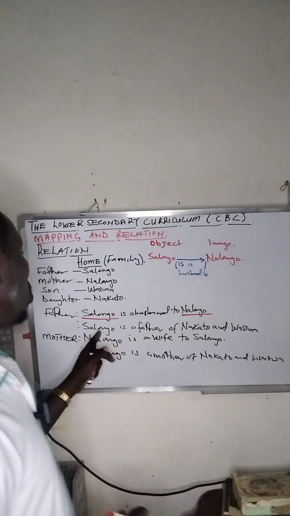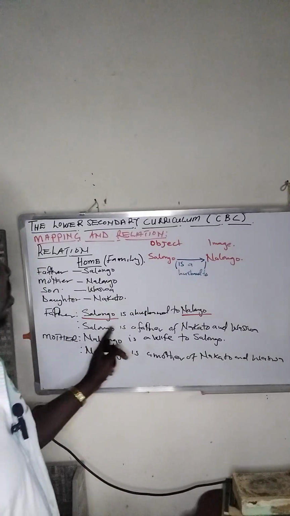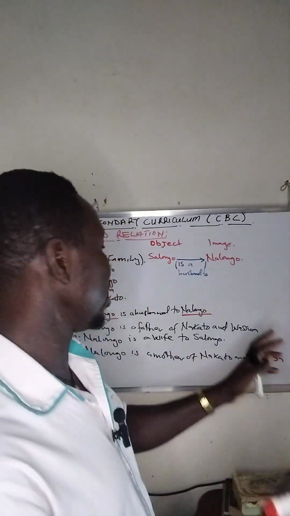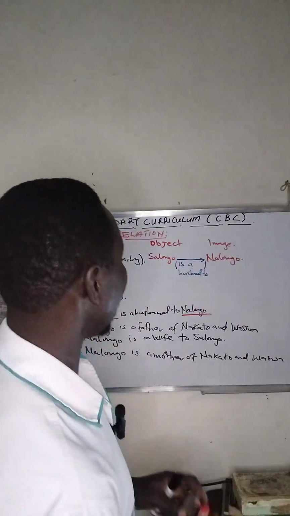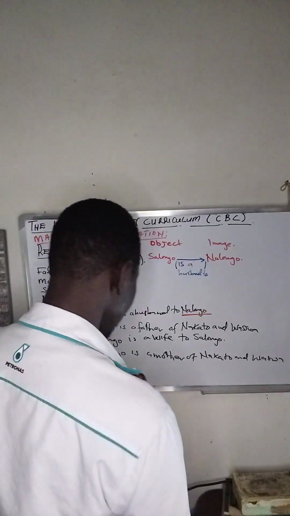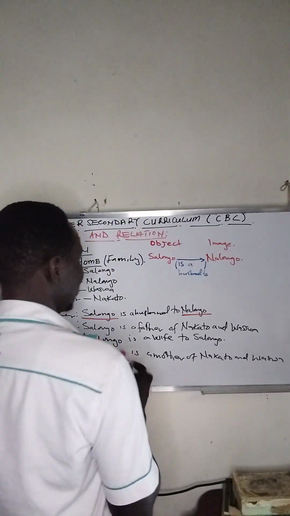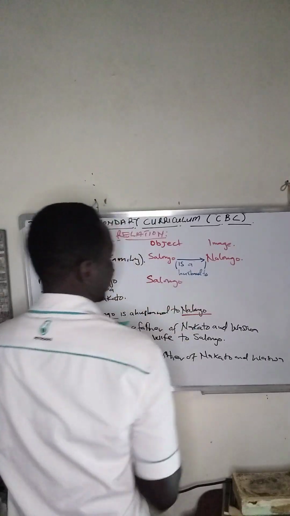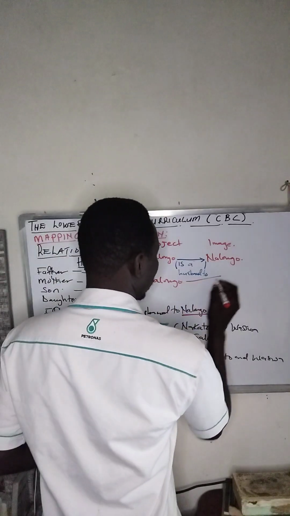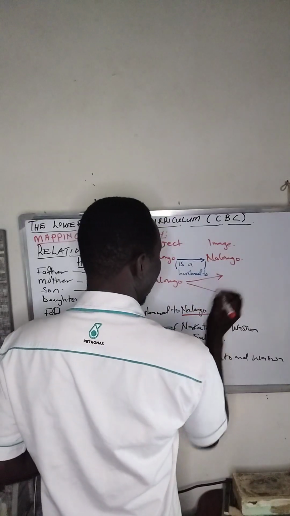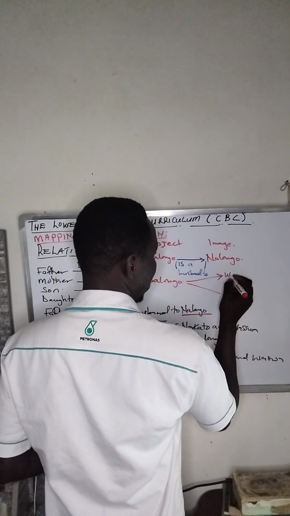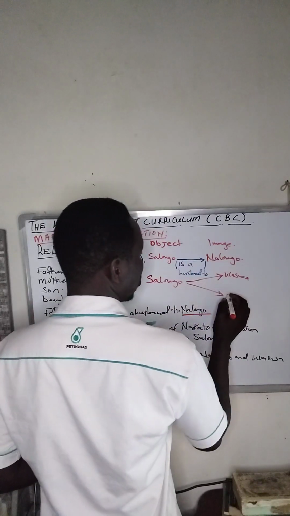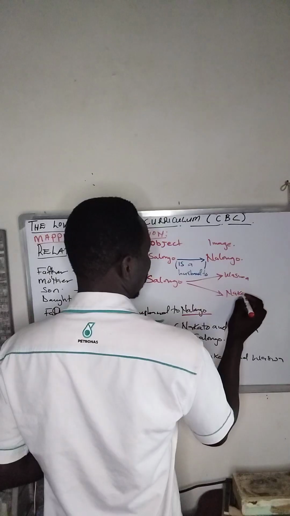Also we can say Salongo is a father of Nakato and Wasswa. So we have Salongo here again, related to two: a father to Wasswa, and also related to Nakato.